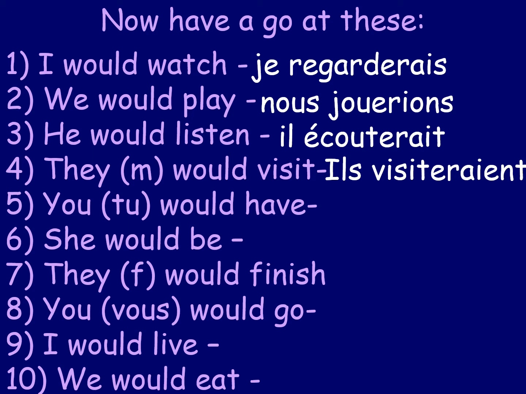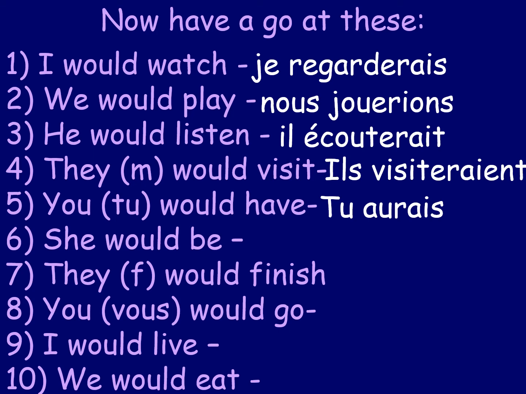Number 5, you would have. This is where we need to be careful now. So you is tu. That's the first bit. And the verb to have is avoir, but it's irregular. So the stem that we're going to use is aur, A-U-R. And we add on our ending, which is AIS. So it would be tu aurais. You would have.